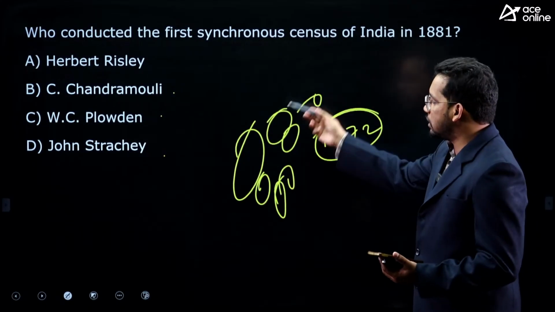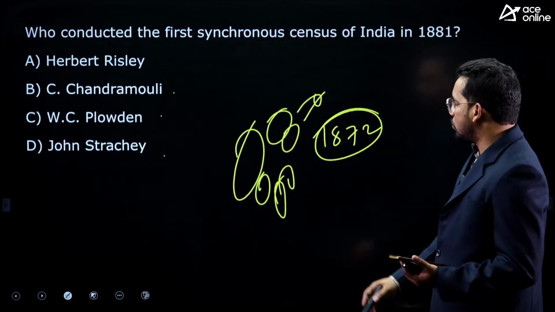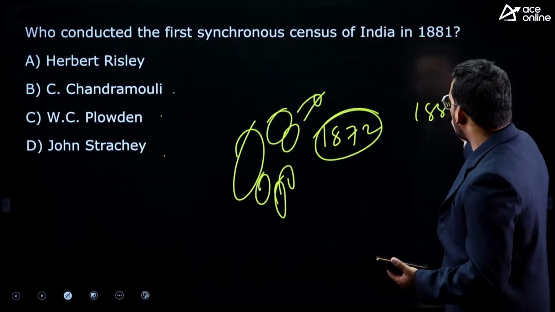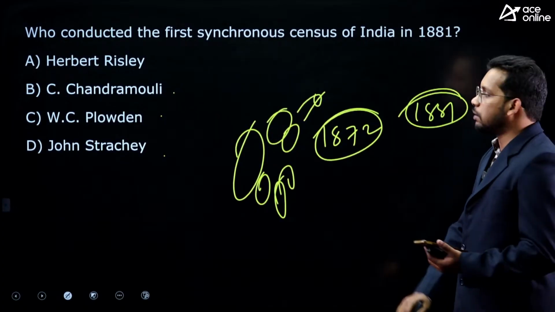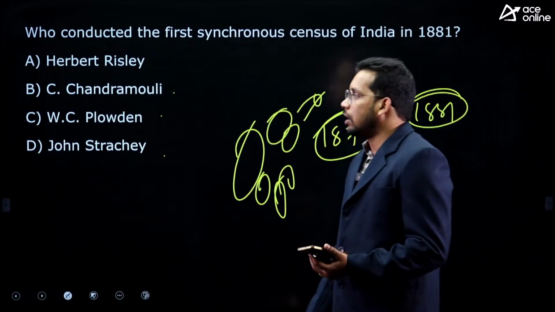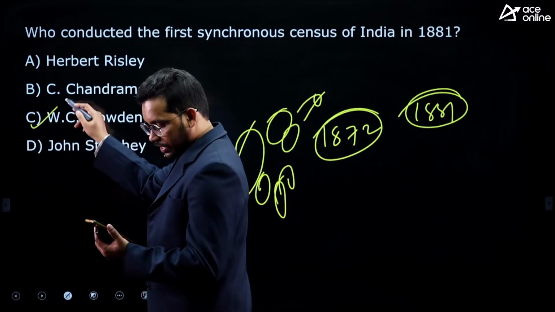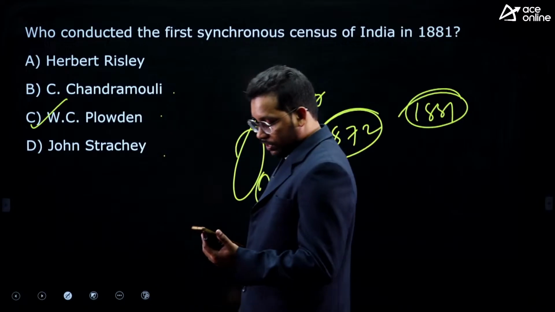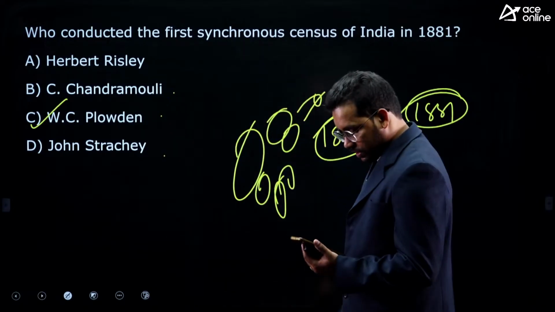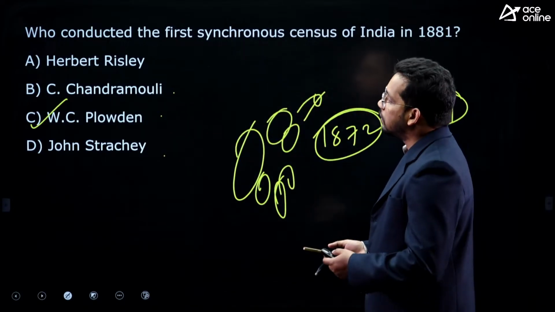In southern states there was one question, in the north a different question. So in 1881 we got the first synchronous census. That means all the questions are the same across all of India. So this first synchronous census was conducted by W. C. Plowden, right? We discussed this in the census chapter. Answer is C.